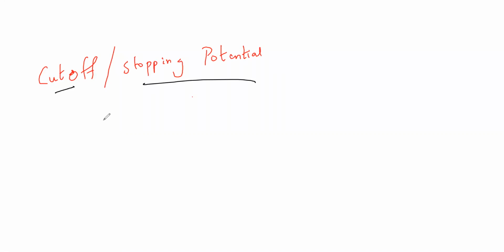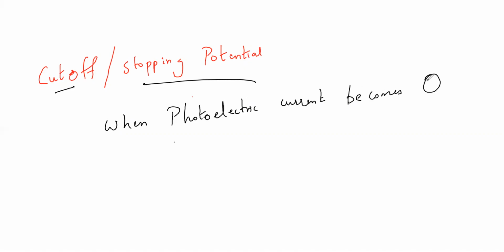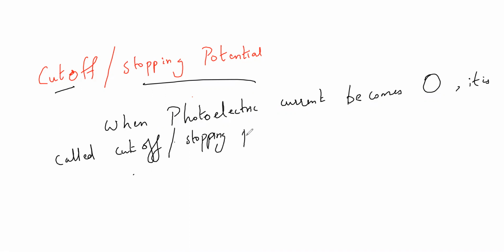When the photoelectric current becomes zero, it is called cut off or stopping potential. Fine.